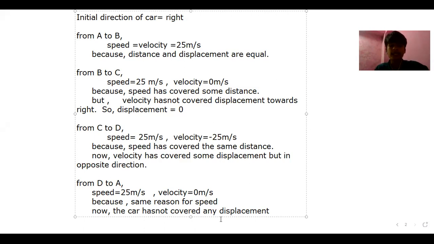Again, we have read in class 8 also that whenever something returns to its own position, the displacement will be 0, because the shortest distance will be 0. Right? It is 0 meter. So it will be 0 meter while coming to the same position. Now the car hasn't covered any displacement, that is, displacement is equal to 0. And if displacement is 0, the velocity will automatically become 0 meter per second.